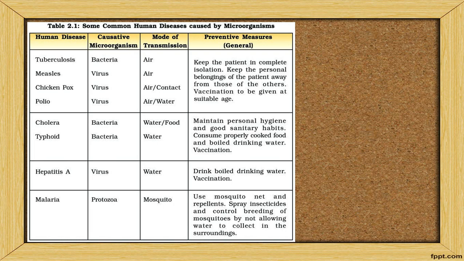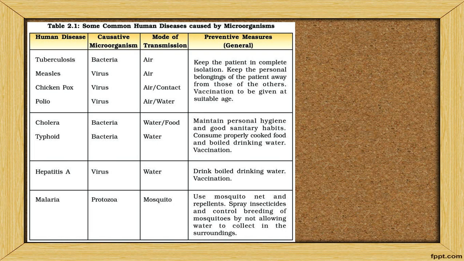So you have to maintain the drinking water, you have to boil it and drink. You have to consume properly cooked food, don't eat half-cooked food. Typhoid is also from bacteria, only from water. Hepatitis A is from a virus, from water. So you have to boil the water and then drink. Mainly, with vaccination it will get cured.